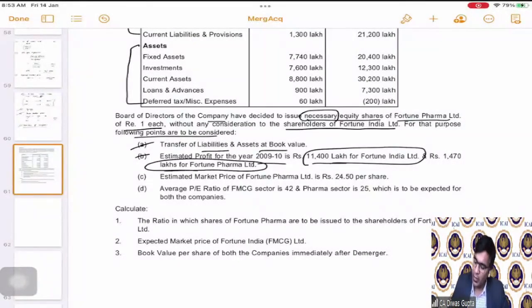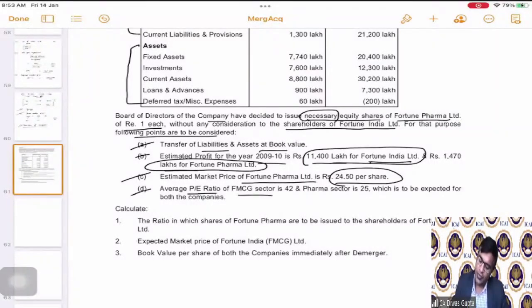Okay. Because now in Fortune India Limited, only the FMCG business will be there. Estimated market price of Fortune Pharma is 24.50 per share. They are saying that for Fortune Pharma, the new company formed, they had done a valuation, and basis that valuation, they are able to understand that it is 24.50 per share.